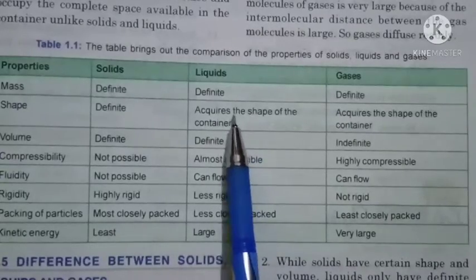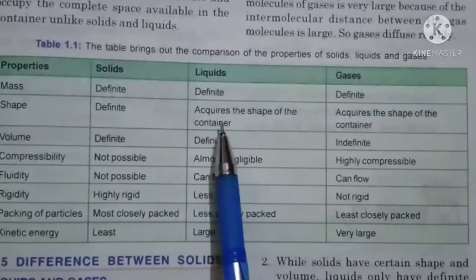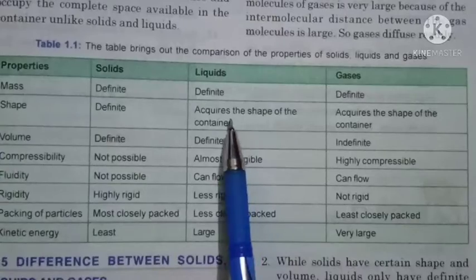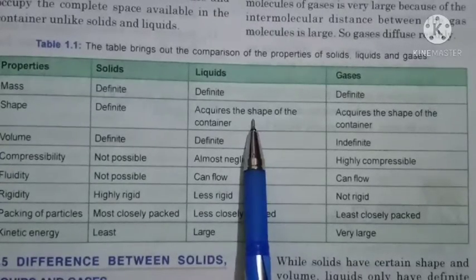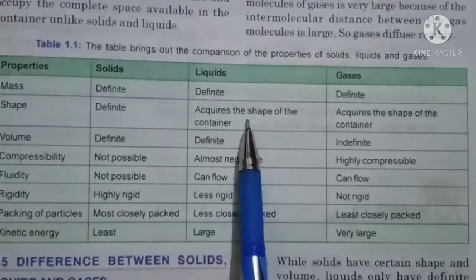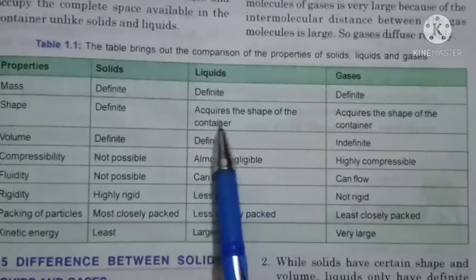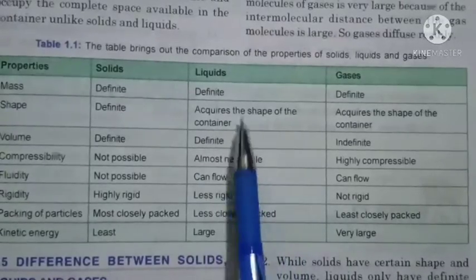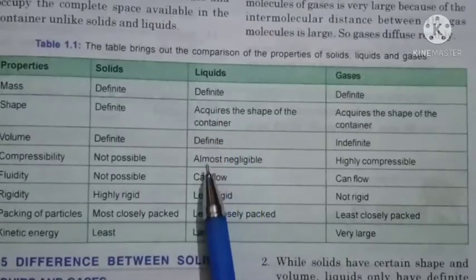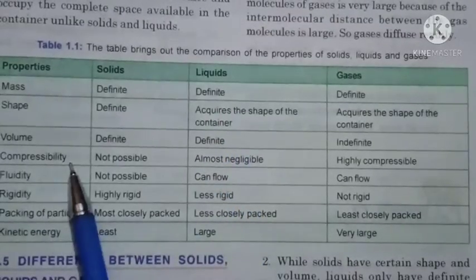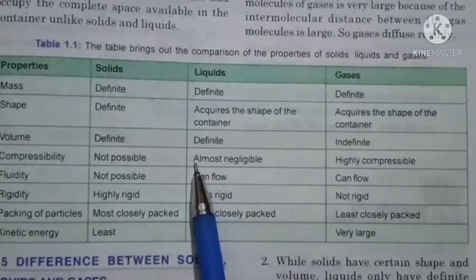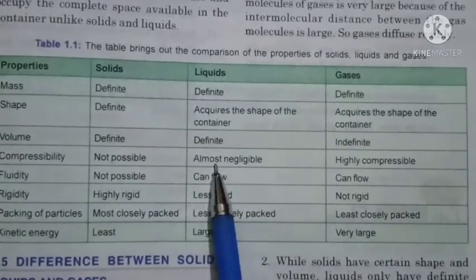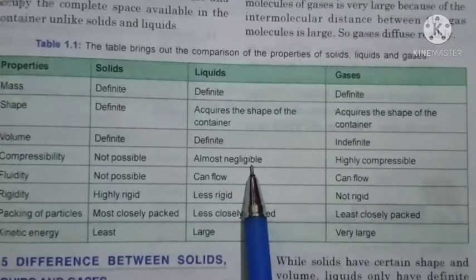Why? Because they always acquire the shape of their container. If we fill the water in a glass, water will take the shape of the glass. If we fill the same water in a bottle, water will take the shape of the bottle. So they always acquire the shape of their container. So these are the properties of liquid. Next, you can see compressibility. We can say negligible, because there is almost no compressibility in liquid. So this is the next property of liquid.